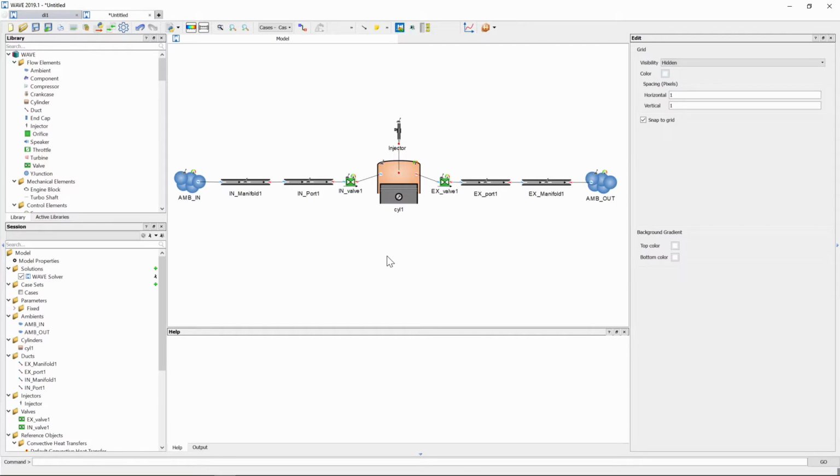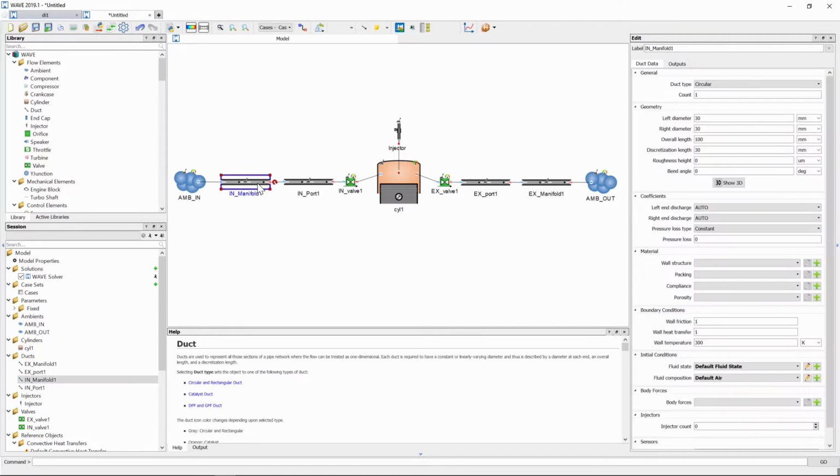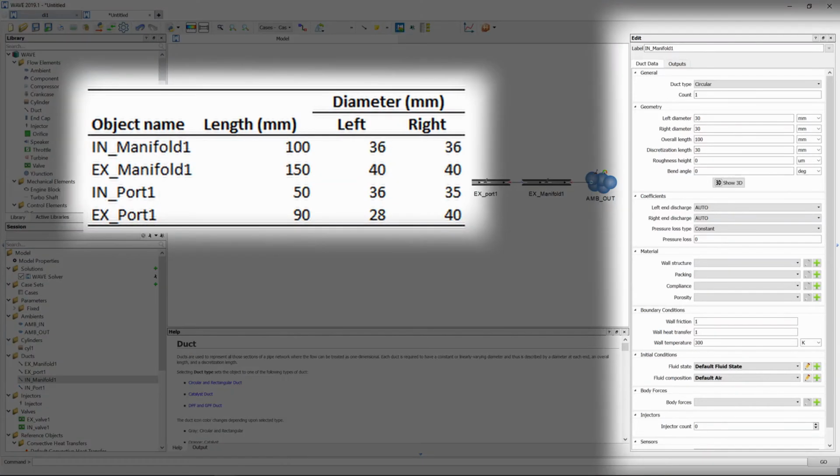So now we're going to start changing the geometry input of these objects first. To do that, we just click on the object, and to the right in the properties window, the geometry window appears with all the diameters and lengths that are required for you to input. Some default values have been given, but we are going to change that.